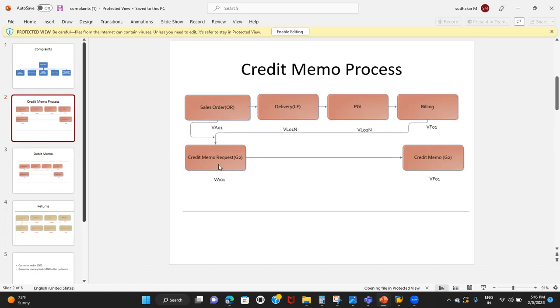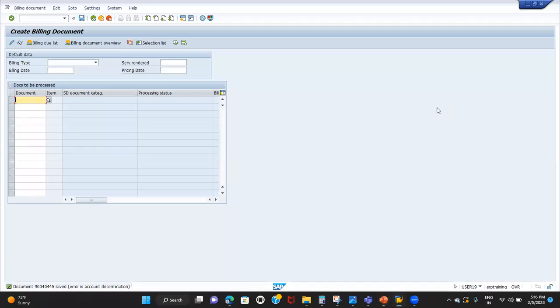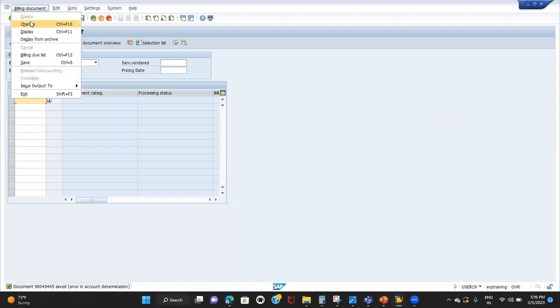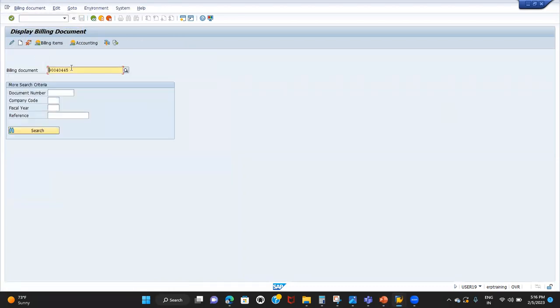To create the credit memo request, we can take the sales order as a reference or the billing document as a reference. So I'll copy the billing document number. We can take the order number also, whatever you like. Now I'm going to VA01.